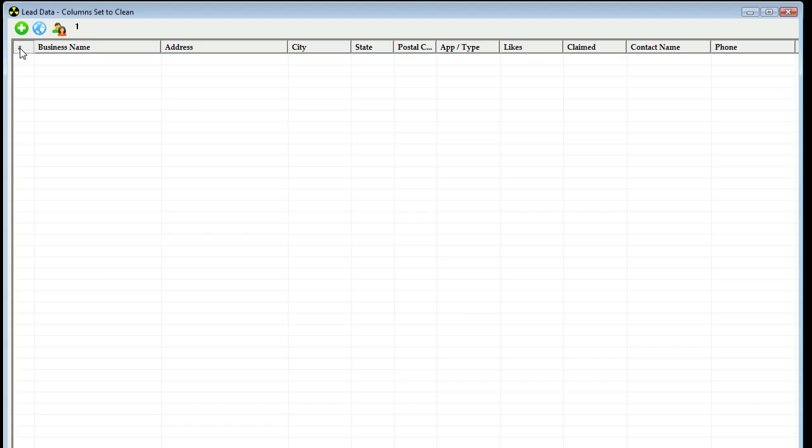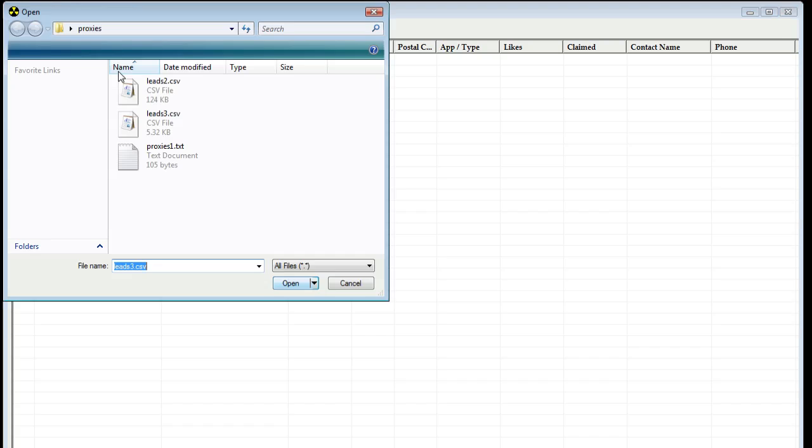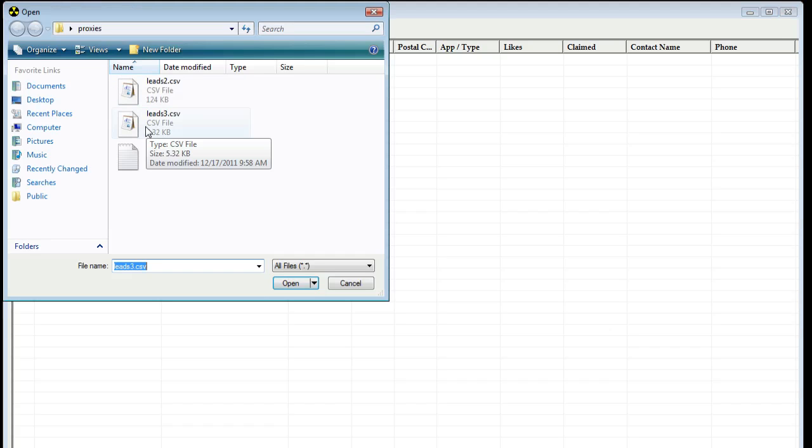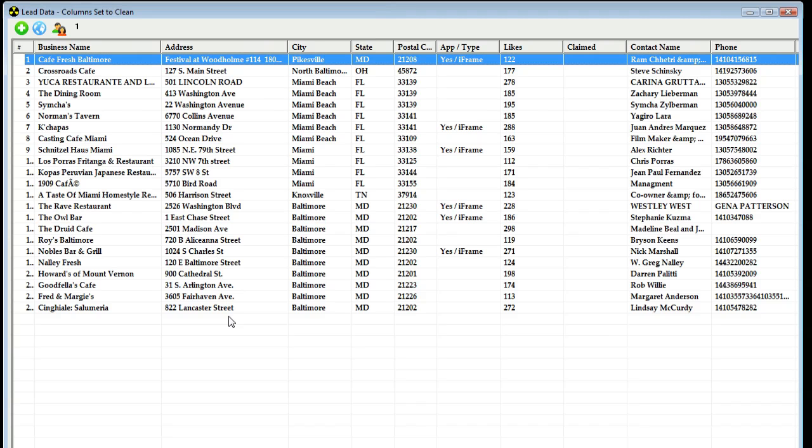We'll just simply click, then right click, and this time we'll click on import. And whenever you're importing FB Lead Finder leads back into FB Lead Finder, you're going to want to click on regular import. Find the leads that you exported, and just like that, we have the leads back into FB Lead Finder.